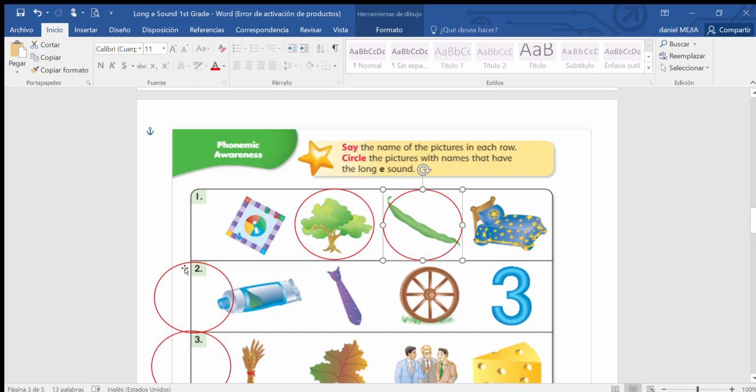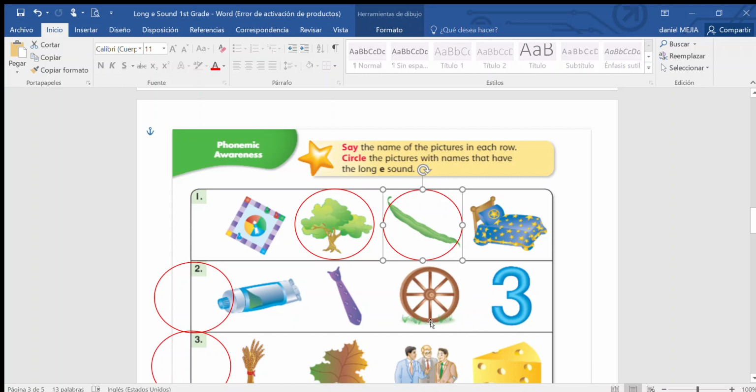Number 2, we have tube. Does tube have the long E sound? No, it has the U, so we do not circle. Then we have tie. Long E sound? No, so we do not circle it. Then we have, what is this?